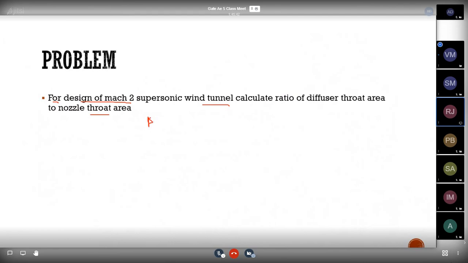So is it A_T2 by A_T1, sir? Yes, A_T2 divided by A_T1, because they are asking the ratio of diffuser throat area to nozzle throat area. So diffuser throat area is A_T2, nozzle throat area is A_T1. That is equal to P01 divided by P02.